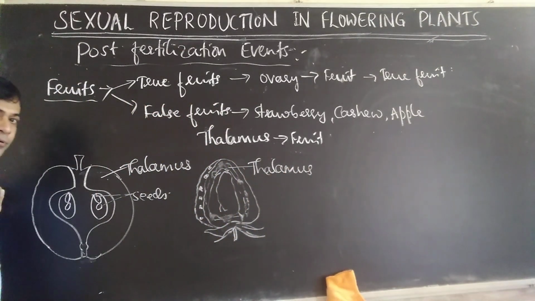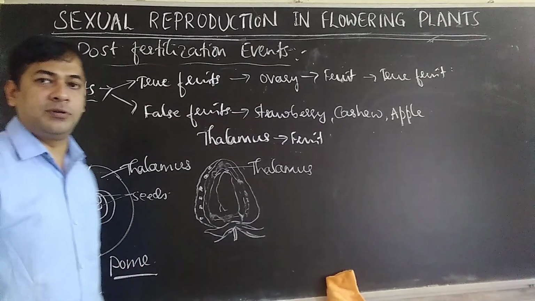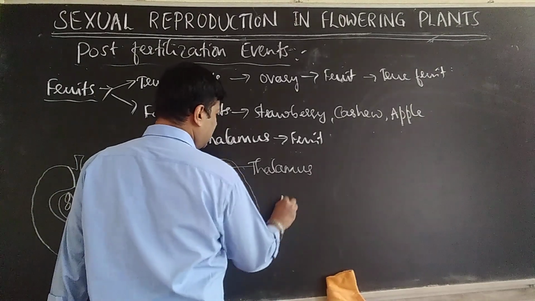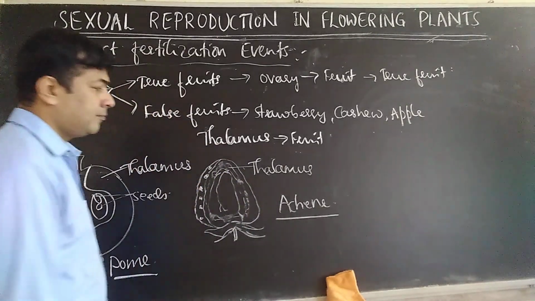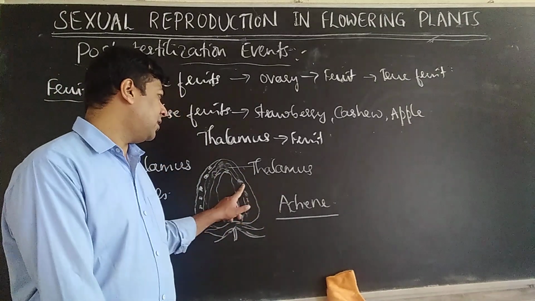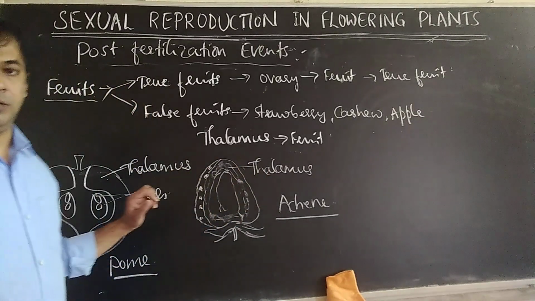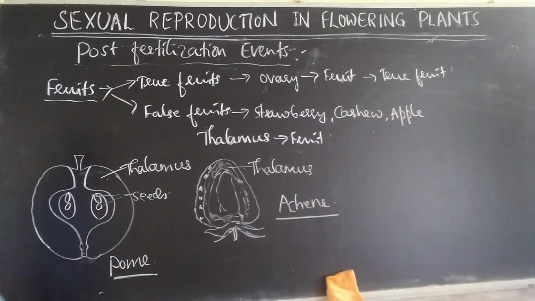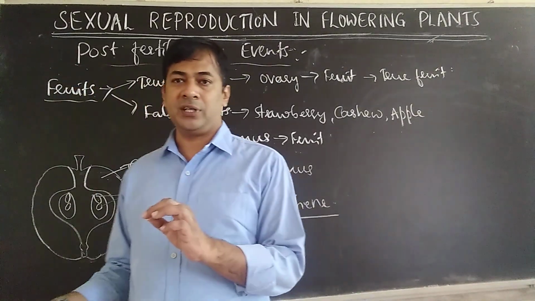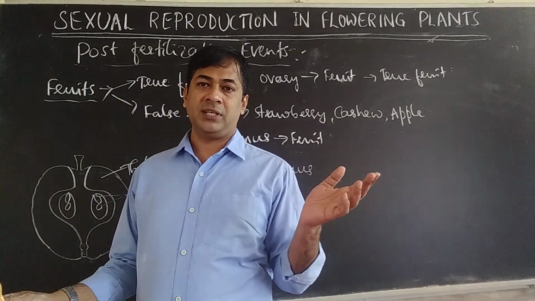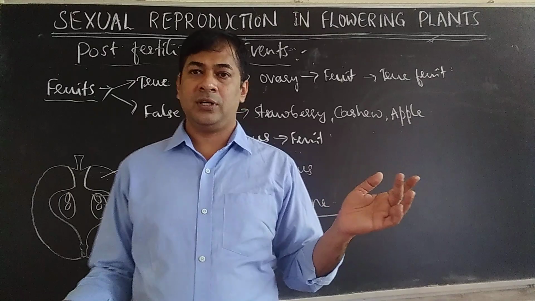The apple type of fruit is called pome. Pome is a type of fruit. Then strawberry is called achene, an achene type of fruit. Strawberry is produced by thalamus, not ovary, so it is a false fruit. Even apple is also formed by thalamus. That is why it is a false fruit. In simple terms, if the ovary produces fruit, it is a true fruit. If something other than the ovary produces it, then it is a false fruit. So, you understood what I am saying?